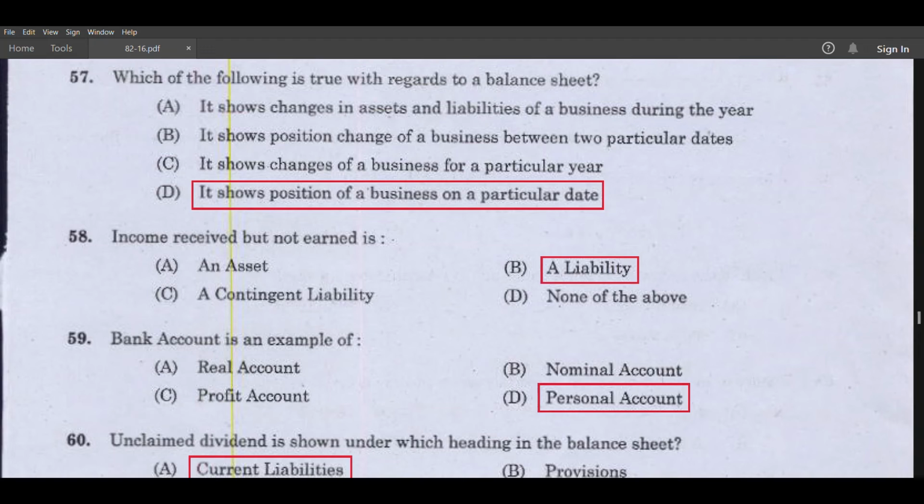Which of the following is true with regards to a balance sheet? It shows position of a business on a particular date. Income received but not earned is a liability. Bank account is an example of personal account. Unclaimed dividend is shown under which heading in the balance sheet? Current liabilities.